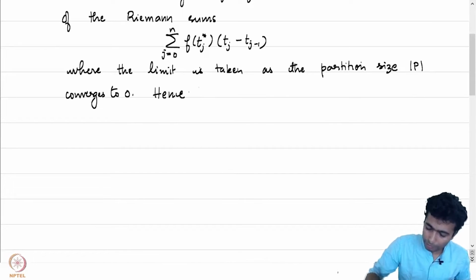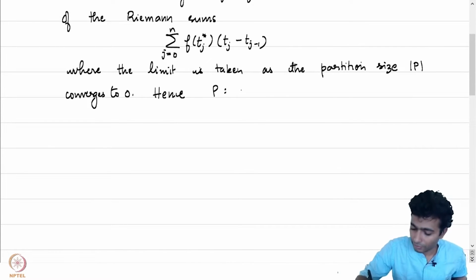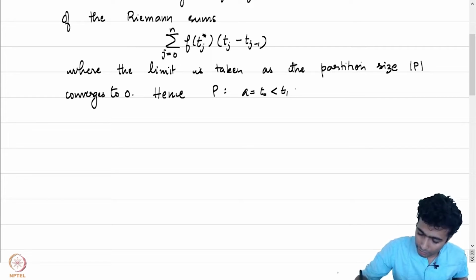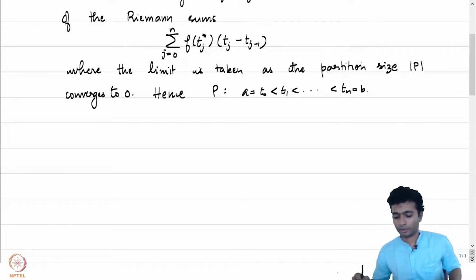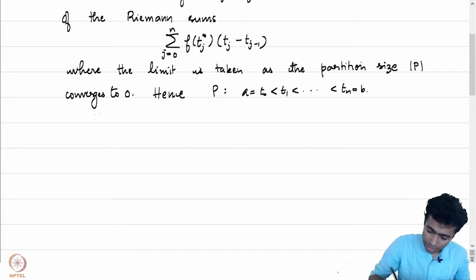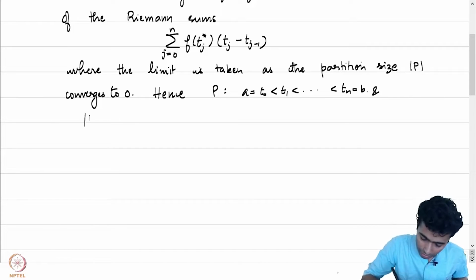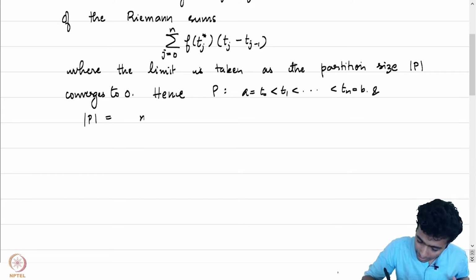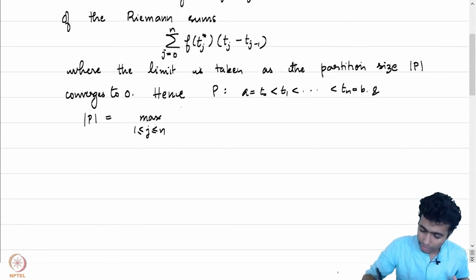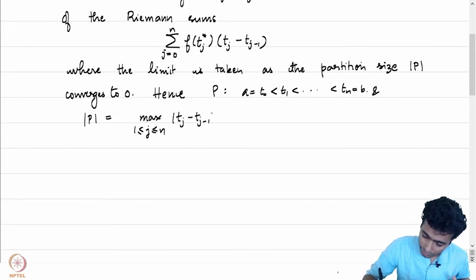Here P is the partition given by a equal to t_0 less than t_1 less than up to t_n, which is equal to b. And the partition size is the maximum mesh size, the max over 1 less than or equal to j less than or equal to n of t_j minus t_{j-1}.